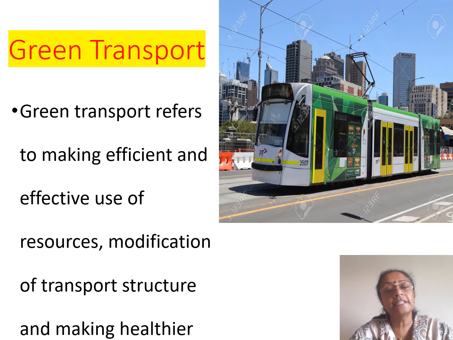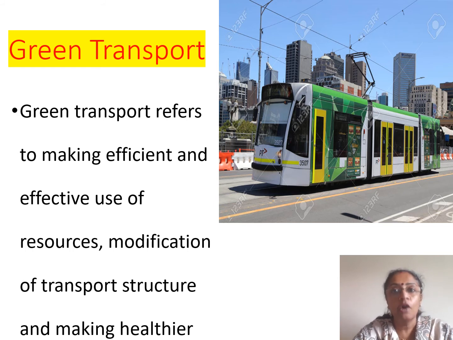The next element is green transportation. Green transportation means using effective and efficient methods or new ways, modifying your transport system in such a way that there is very little damage to the environment. That means, for example, switching over to CNG, or instead of using coal in the engines of trains, then switching to electric trains and the metros.